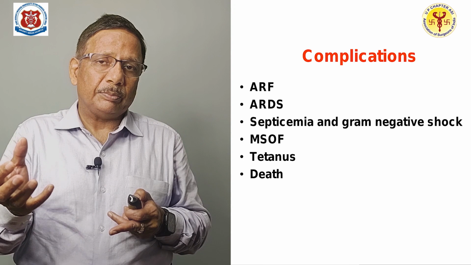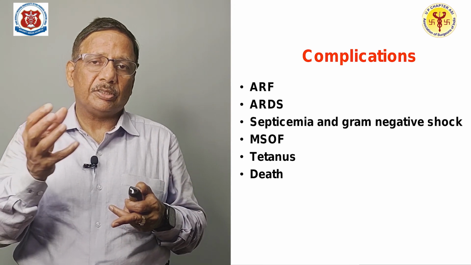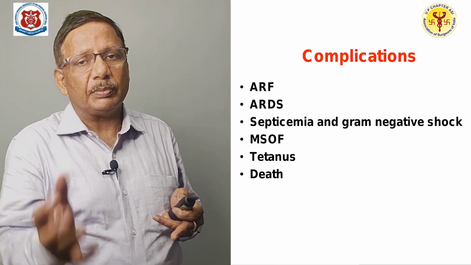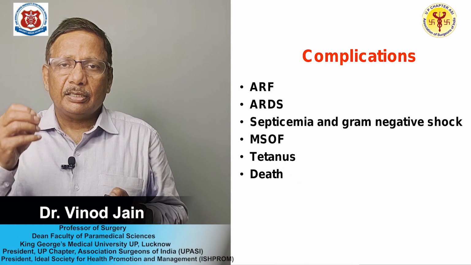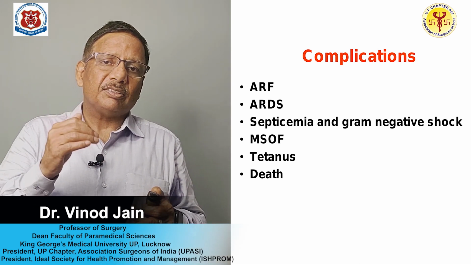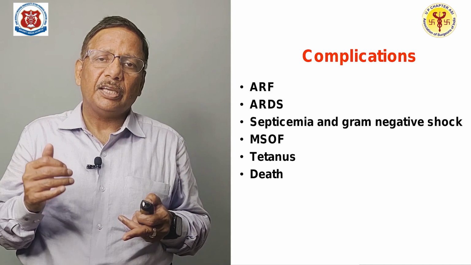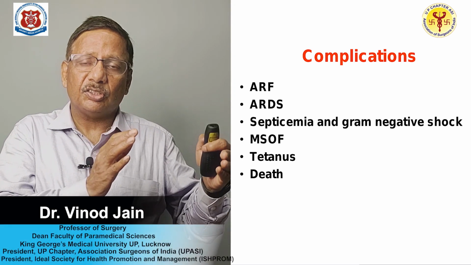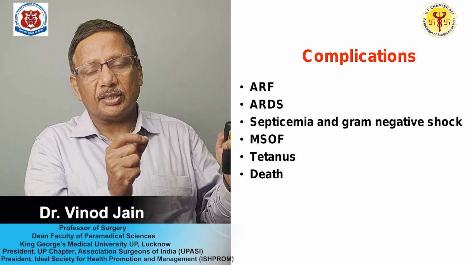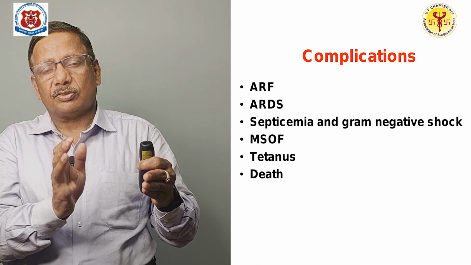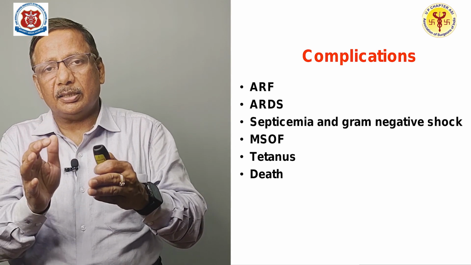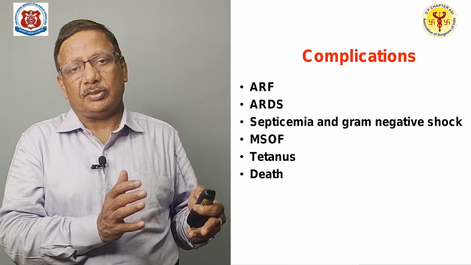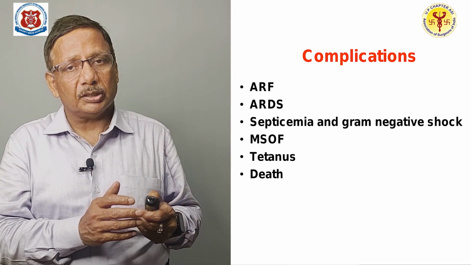And since it can be gram positive as well as gram negative bacteria, patient may go into gram negative shock. Patient may have hypotension, and because of the hypotension, the hypoxia may be aggravated, which can ultimately lead to multi-system organ failure, and patient may even die. So, that means the disease which started from simple scratching to duskiness of the skin, the pain, gangrene, may result in even death if you have not taken proper care in the early stage. That is why this disease is very important.